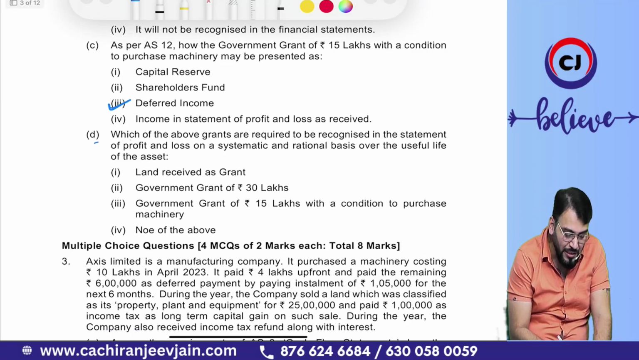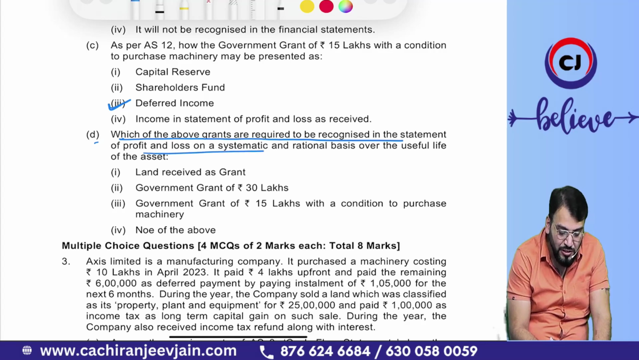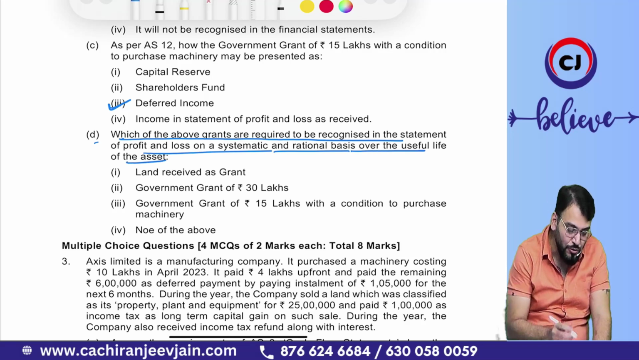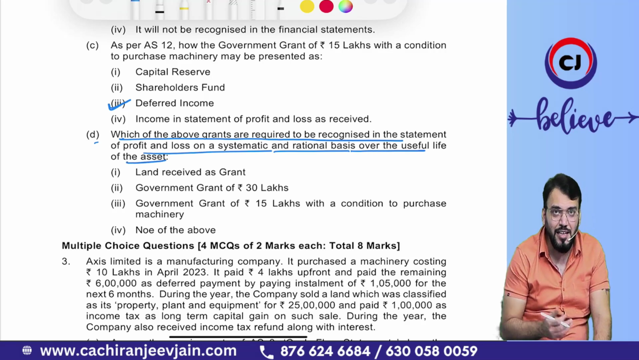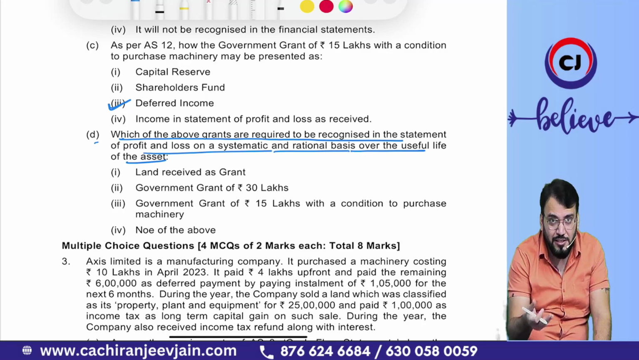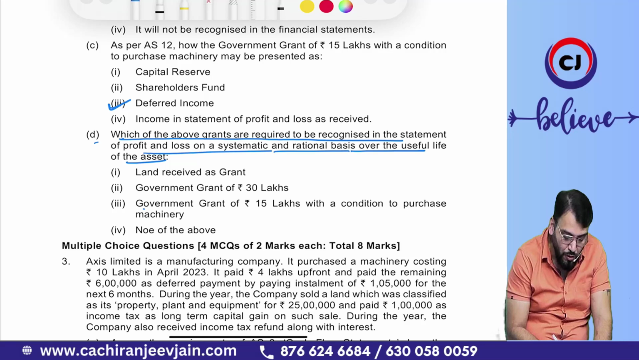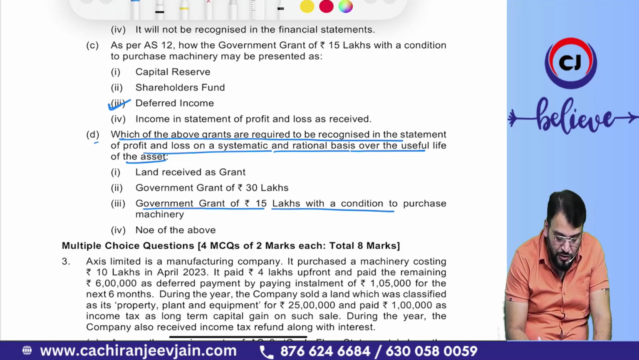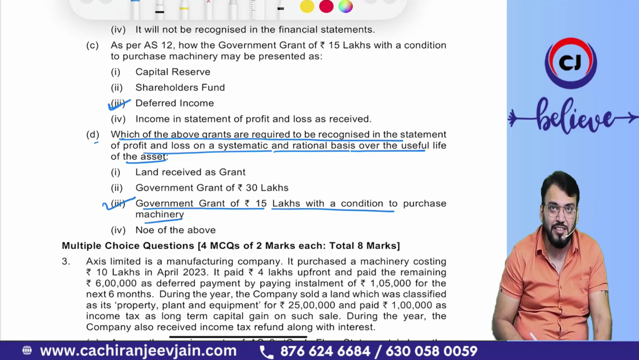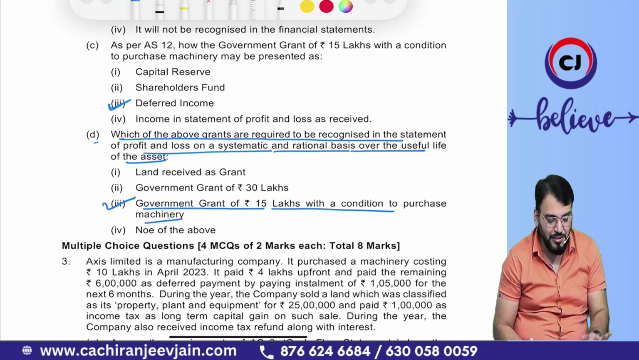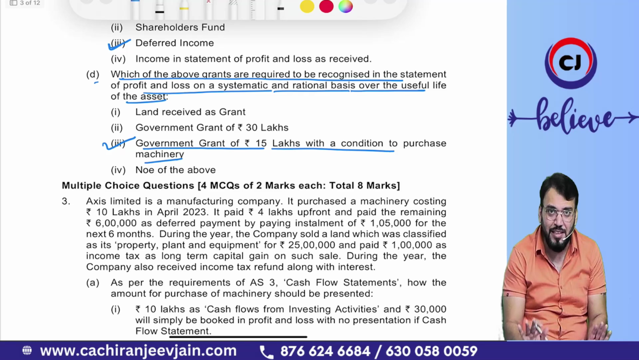Now, what is option D? Which of the above grants are required to be recognized in SOPL on a systematic and rational basis over the useful life of the asset? So, the third grant, that is the grant which has been received for the purchase of machinery, the government grant of 15 lakh with a condition to purchase machinery. Option number 3 is correct. Understood? Yes, sir. So, this is also very easy, very simple.